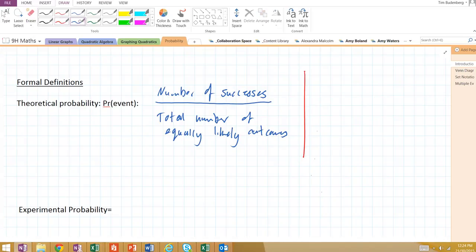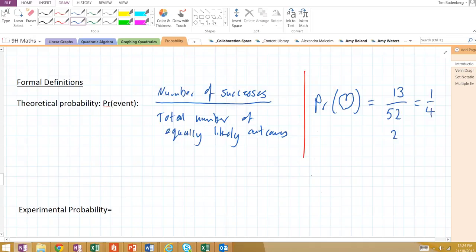Using our card example, say we're looking for the probability of picking a heart out. There are 13 hearts in a deck, so that's the number of successes. And we divide that by the total number of equally likely outcomes. Ignoring jokers, there are 52 cards in a deck. So the number of total outcomes is 52. If we were going to list every outcome in our sample space, there would be 52 of them. And the number of successes is 13. We can simplify this fraction to 1 in 4, or a 25% chance of picking a heart.